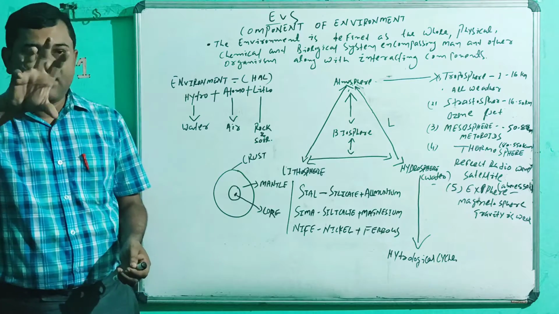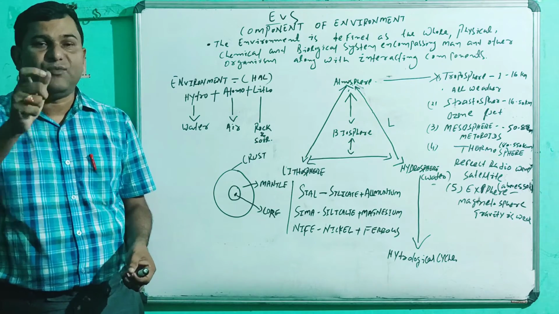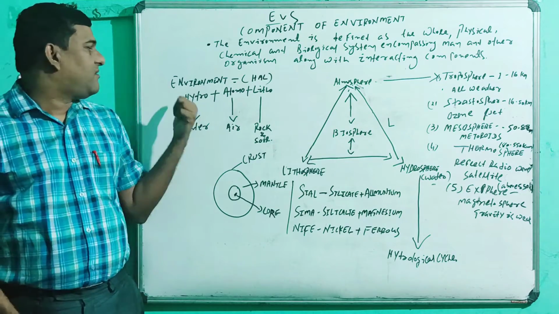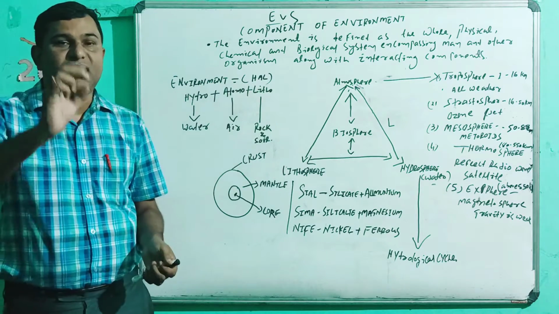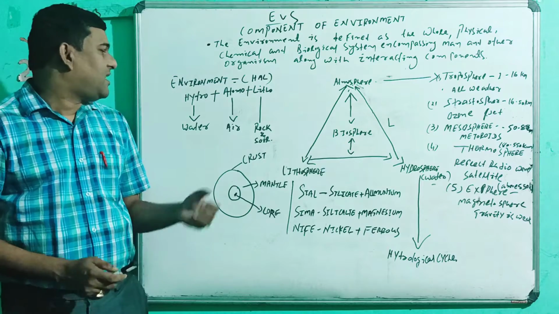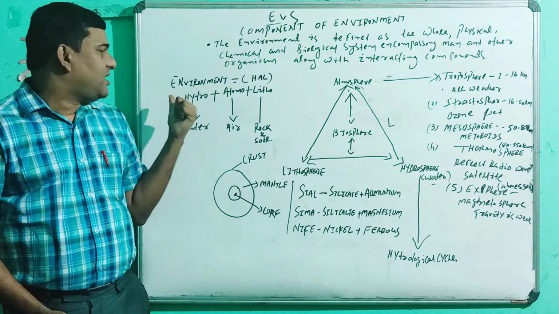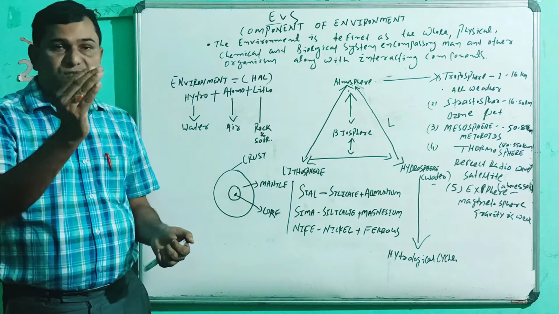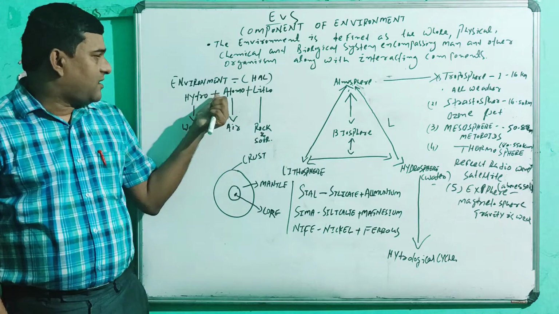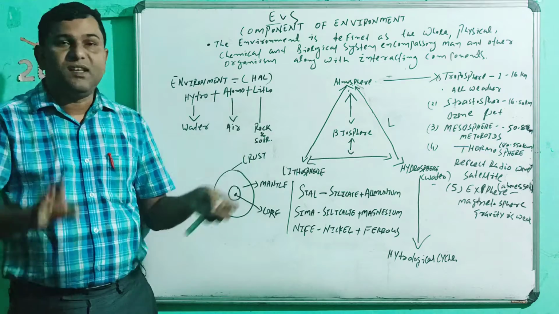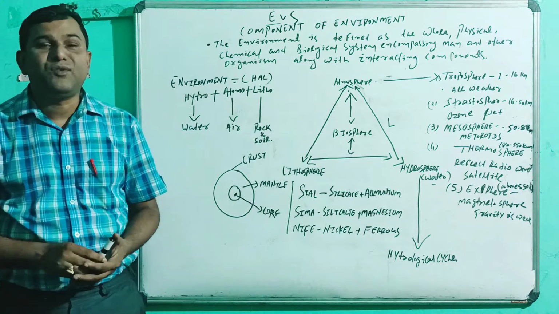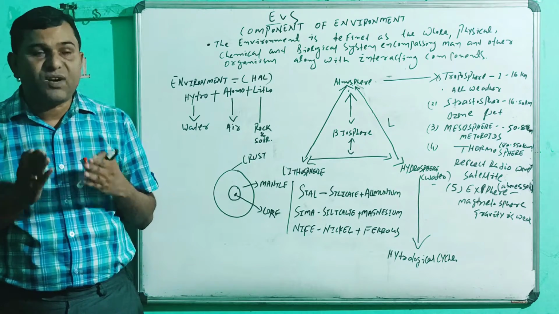So, for a better understanding, we know what environment is. First, the abbreviation is HAL. What is HAL? H is for hydrosphere, A for atmosphere, and L for lithosphere. Hydro means water.